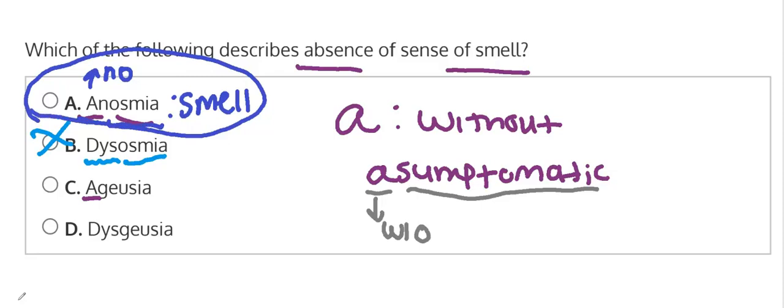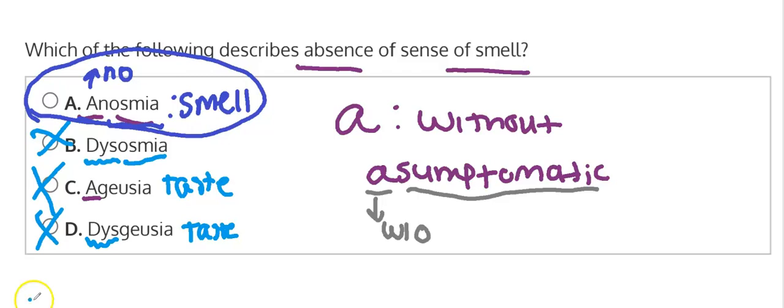Going back to options C and D, we know that option C also starts with A, so it means without. However, it's not referring to without smell, it's referring to without sense of taste. So this relates to taste, and therefore is not the correct answer to this question. Option D, just like option B, also has that dys in front, so we know it has to do with some sort of dysfunction. However, the geusia, we were saying, has to do with taste, so it means dysfunctional taste. So we can eliminate option D. Therefore, anosmia, option A, no sense of smell, correctly answers this question for absence of smell.